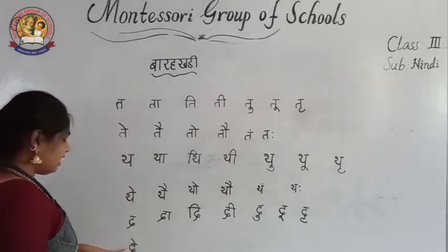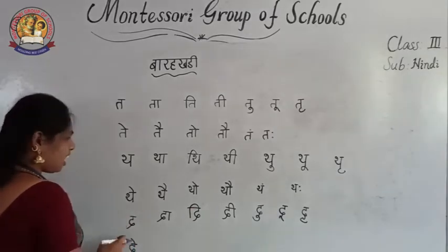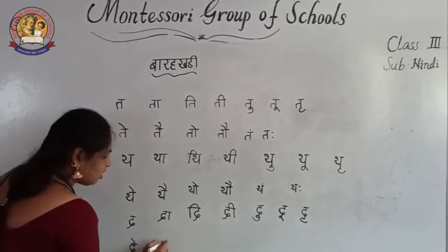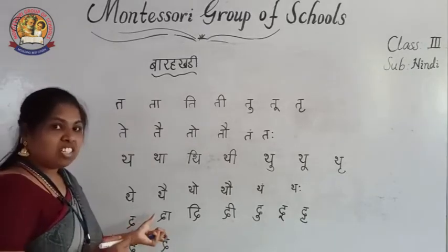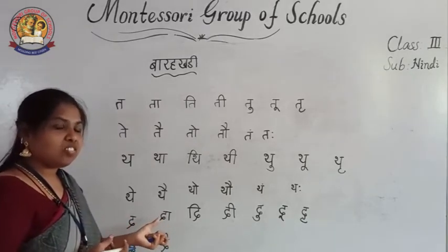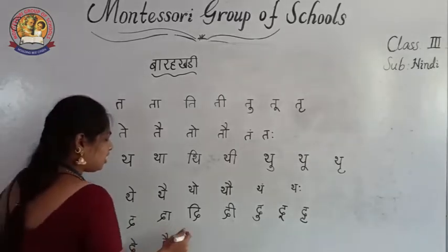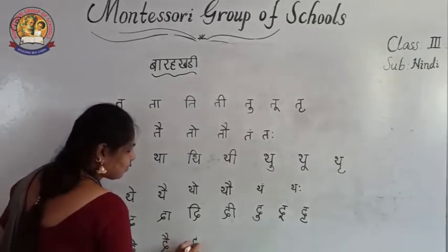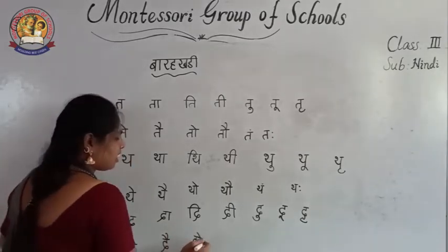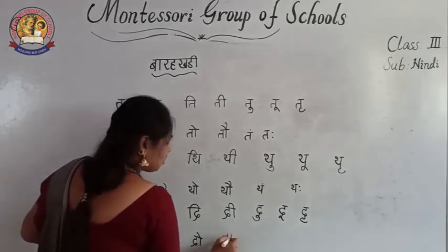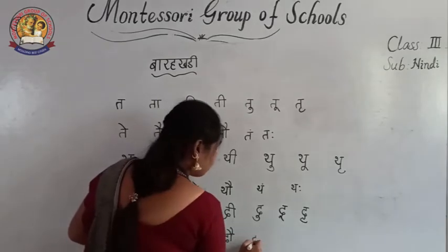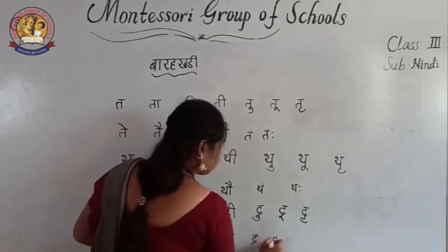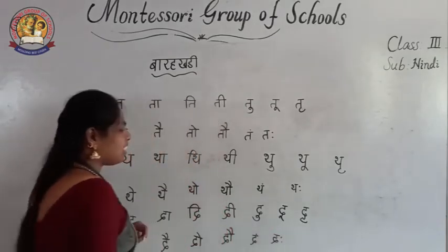What is that? Da e की मात्रा, da and e sound. Okay. After this, I will explain which letters are there and which sound is there. Da ai की मात्रा dai, da o की मात्रा do, da au की मात्रा dau. Same. Da am की मात्रा dam, da aha की मात्रा daha.